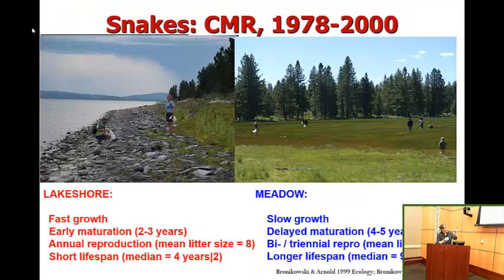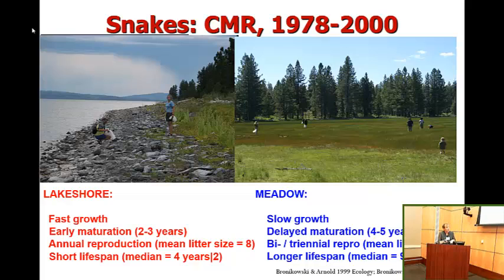Lakeshore populations have fast growth and early maturation, so they mature at about 2 to 3 years of age. They reproduce annually and have larger litter sizes, and they have a short lifespan. Their median lifespan is 4 years, given that they survive to maturation.